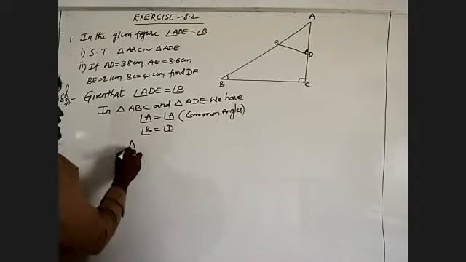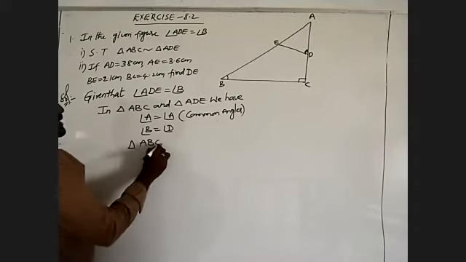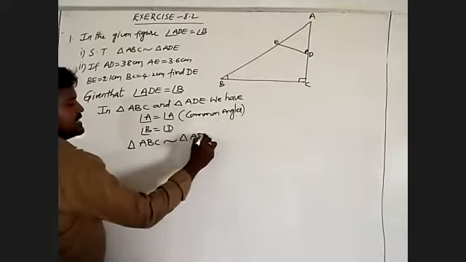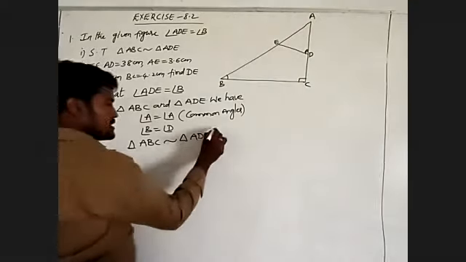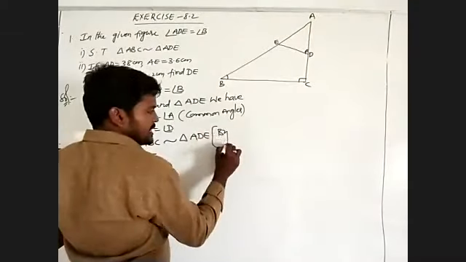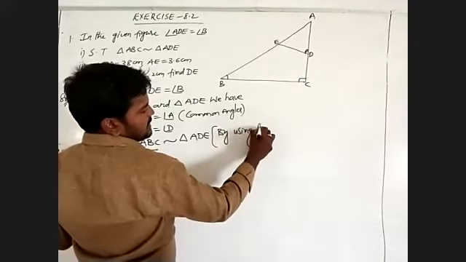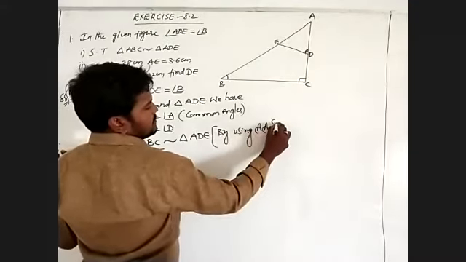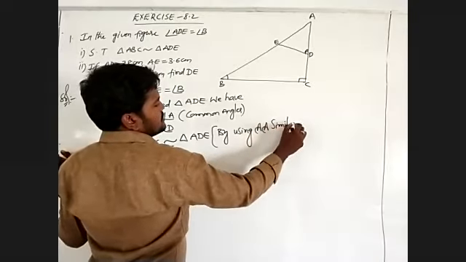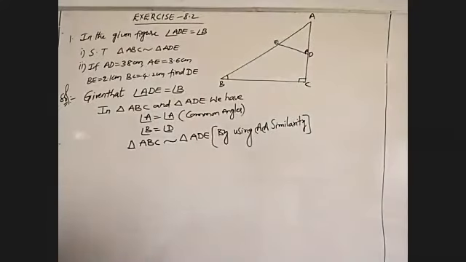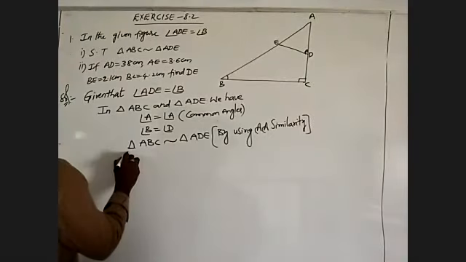That I will write: triangle ABC is similar to triangle ADE. By using AA similarity. This is the first proof.